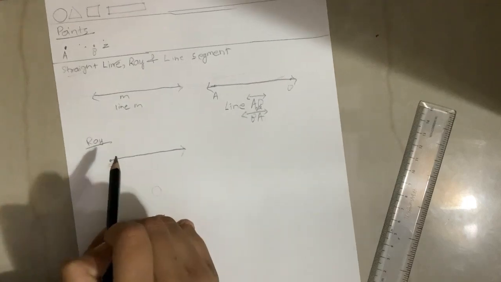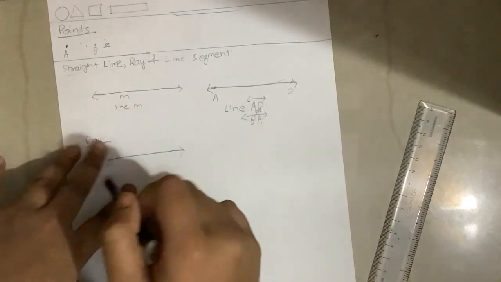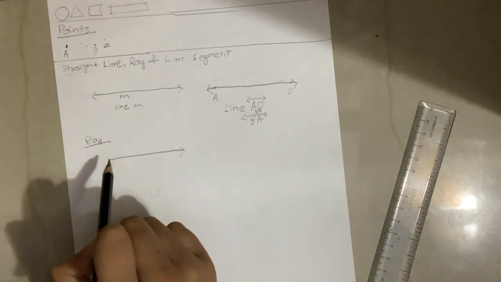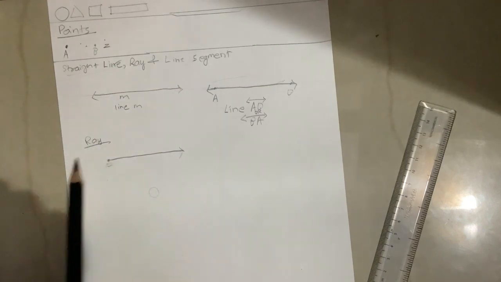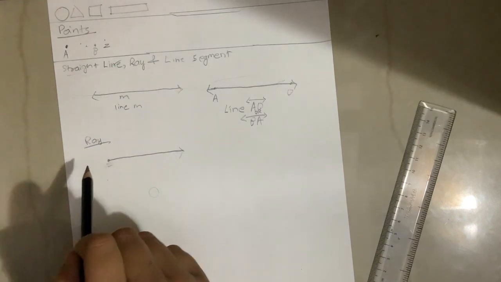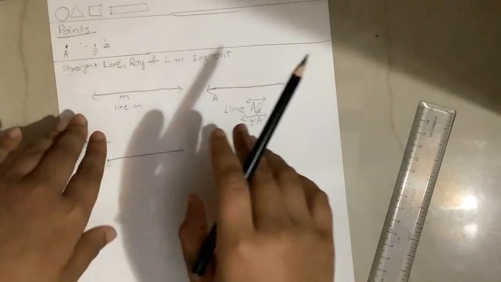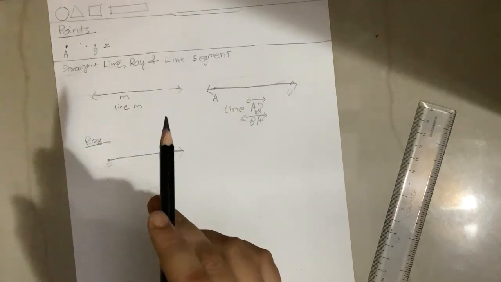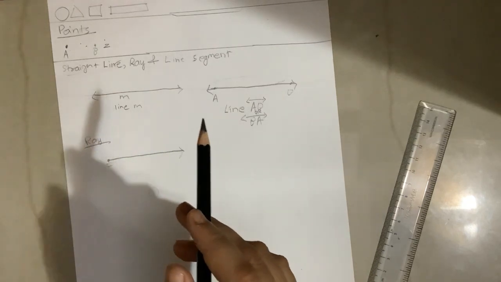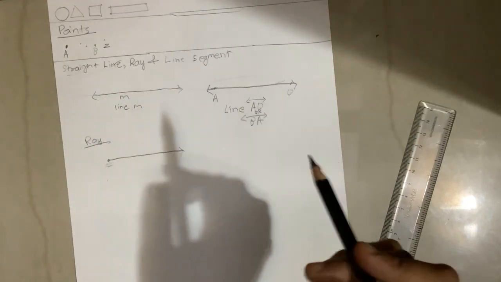This may look like a starting point, but in geometry we call it an end point. Since it is going indefinitely in a direction, it still cannot be measured, and it has no fixed length. We can name a ray like this.